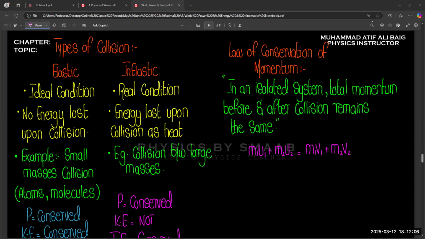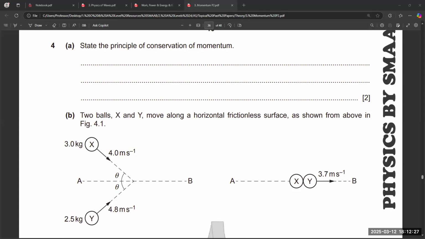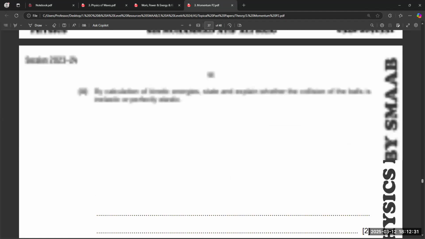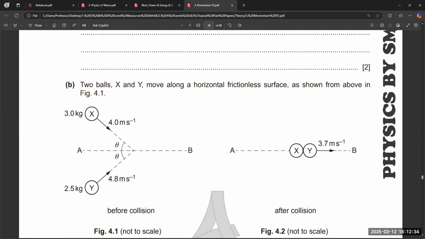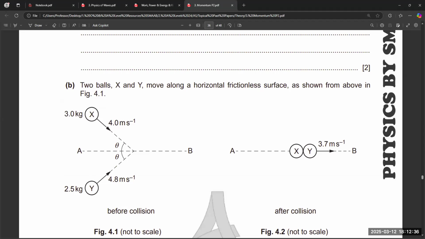So, if we consider the question related to the momentum, we have one very repeated type of concept from the momentum topic. This diagram and this type of question is a repeated concept.